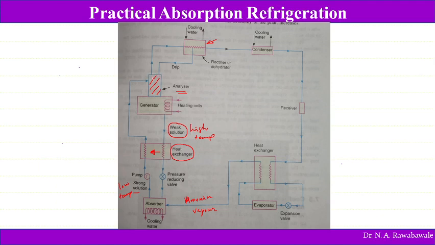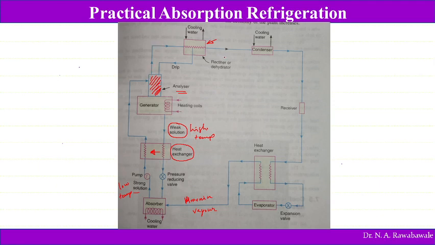When ammonia is separated, it carries some water vapor, and if this water vapor comes directly into the expansion valve, then after expansion the water particles present in the ammonia may freeze. When it gets condensed or frozen, it may choke up the system. Therefore it is necessary to remove these water particles. In order to remove them, the ammonia is passed into the analyzer, which contains a number of trays and separates water particles from the ammonia. The ammonia separated from water particles still contains some portion of water.